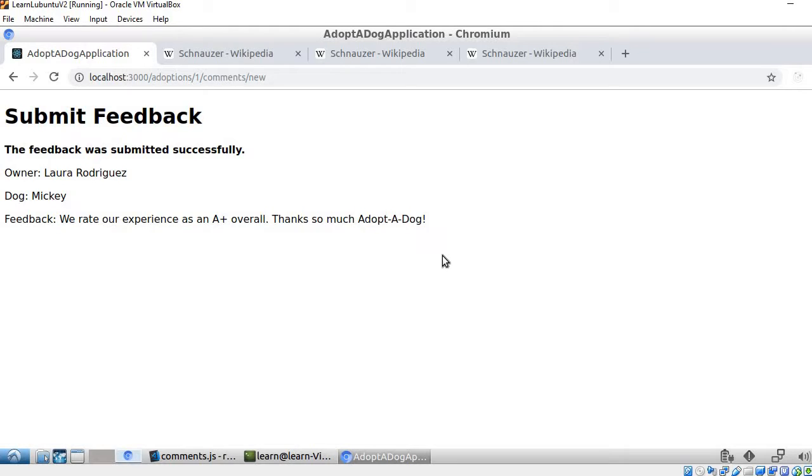As you can see, this is the application that I built. This is the Adopt a Dog application. We are able to render information without a full page reload. We are able to request and receive data back from a server. And this is all made possible by AJAX and JavaScript.